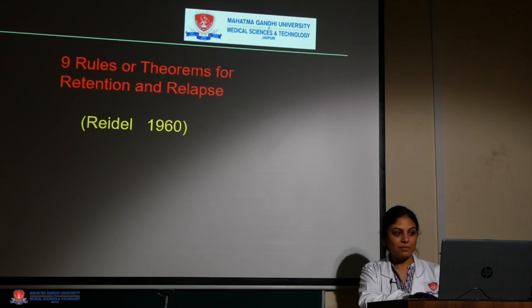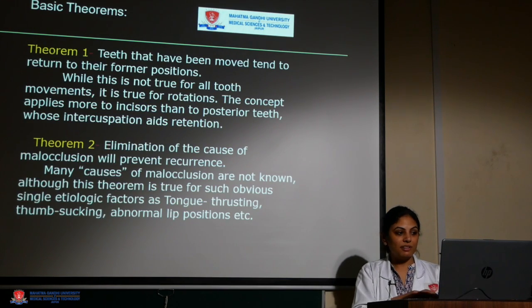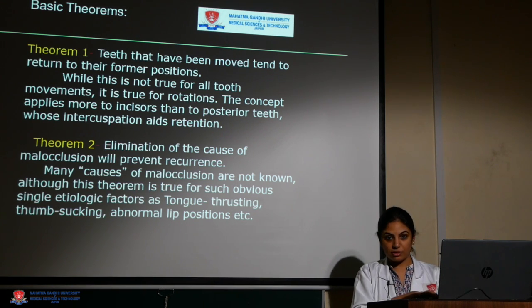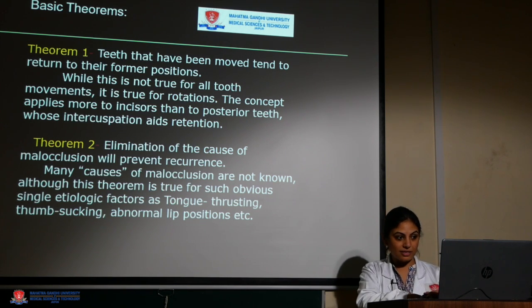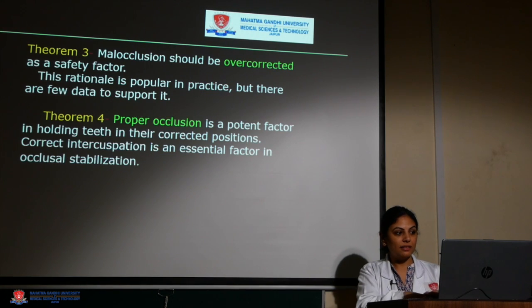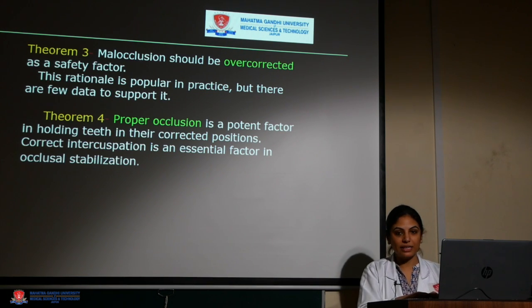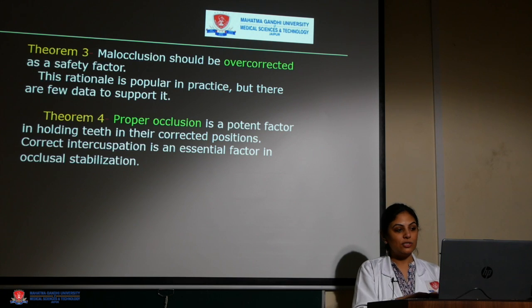Now there are 9 theorems of retention and relapse given by Riedel in 1960. Theorem 1: teeth that have been moved tend to return to their former positions. This is mostly true for rotations. Theorem 2: elimination of the cause of malocclusion will prevent recurrence. Many causes of malocclusion are known to cause recurrence, especially habits like tongue thrusting and thumb sucking. Theorem 3: malocclusion should be overcorrected as a safety factor. There is no data to support this, but it is usually followed.